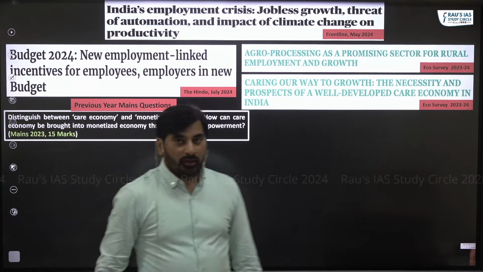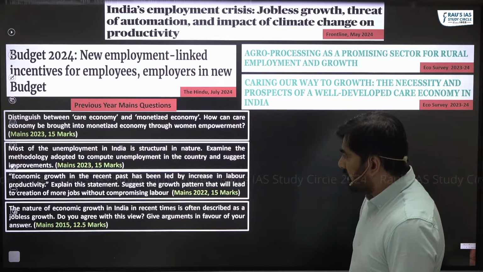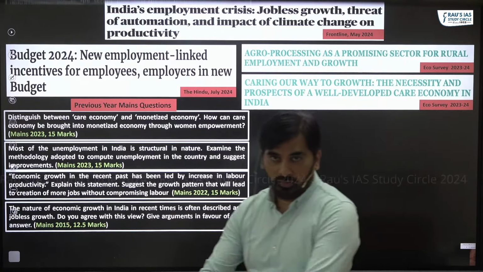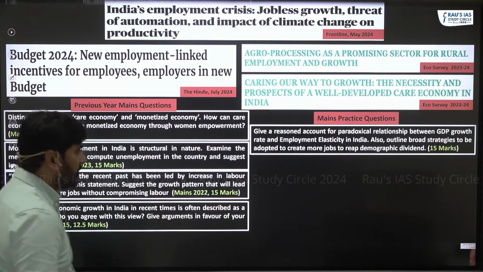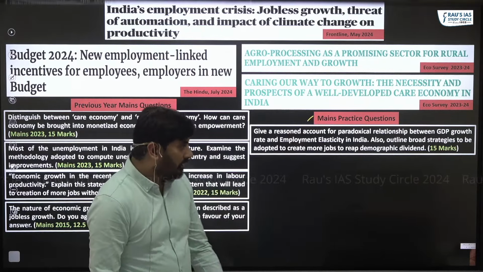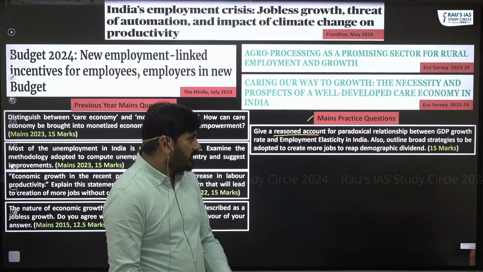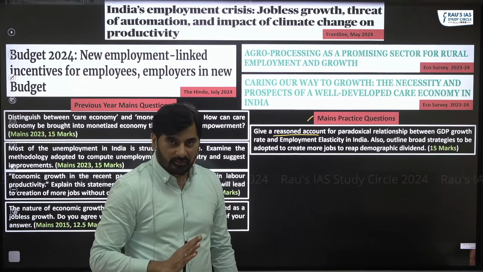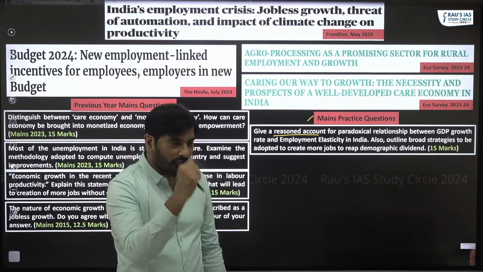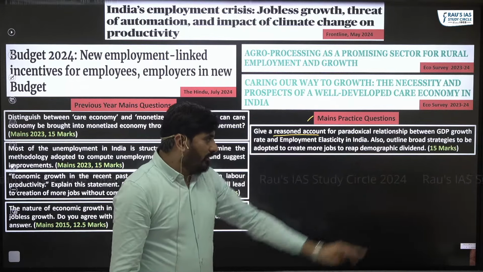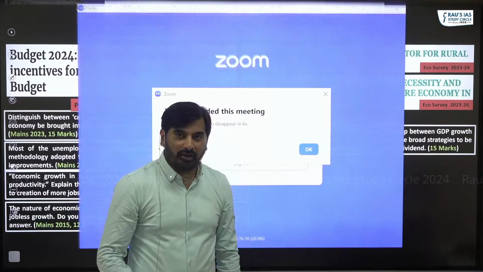And then, like I have told you already, repeatedly in previous years' Mains, questions have been asked with respect to jobless growth, right? So you can see the Mains practice question. One question here: give a reasoned account for the paradoxical relationship between GDP growth and employment elasticity. That is, why are we facing jobless growth? The reasons for jobless growth. Also outline broad strategies to be adopted to create more jobs to reap the demographic dividend.